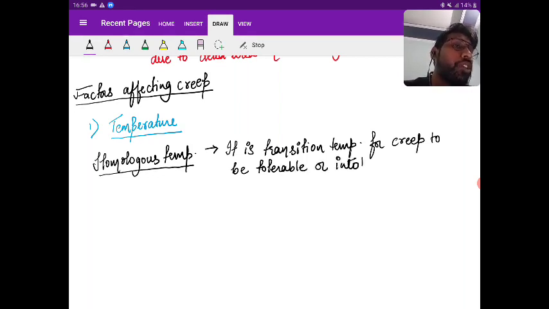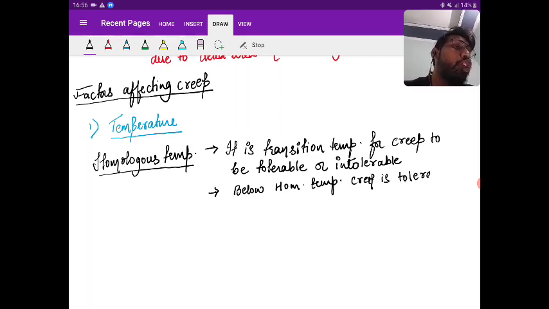Below homologous temperature, creep is tolerable.